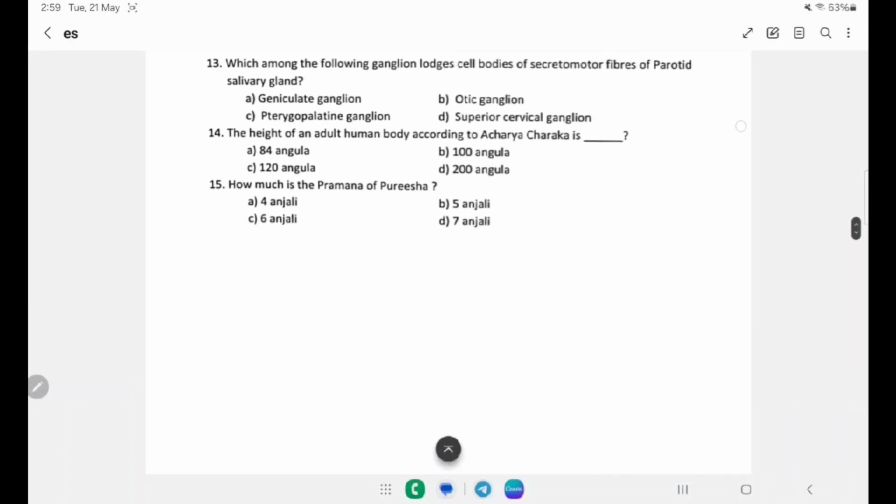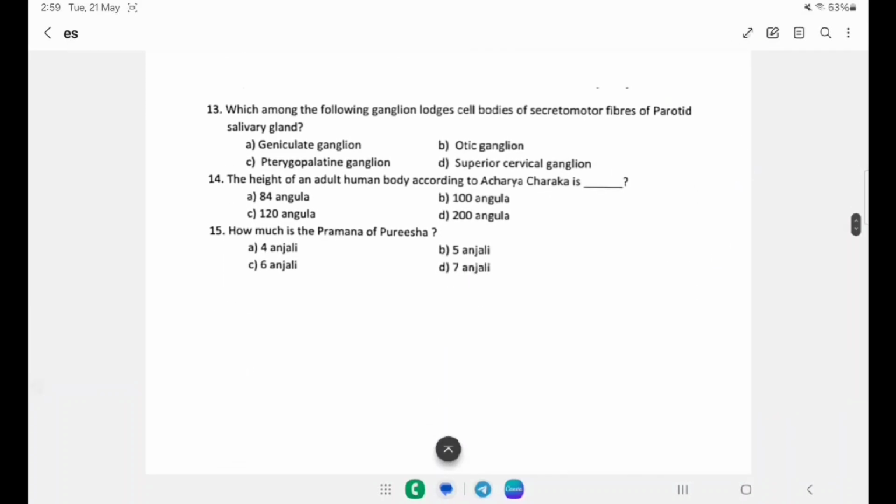Next question is, which among the following ganglia lodges the cell bodies of secretomotor fibers of the parotid salivary gland? A is the geniculate ganglion, B is the otic ganglion, C is the pterygopalatine ganglion and D is the superior cervical ganglion. So right answer will be the otic ganglion. This ganglion has the parasympathetic cell bodies that innervate the parotid gland.